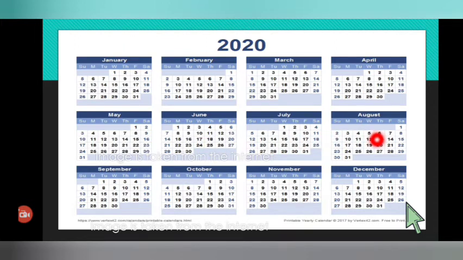Then we write the serial number of the current year. The current year is 2020. If it's next year, then you will write 2021. So this is the method we use for writing a day and giving the complete detail about it.